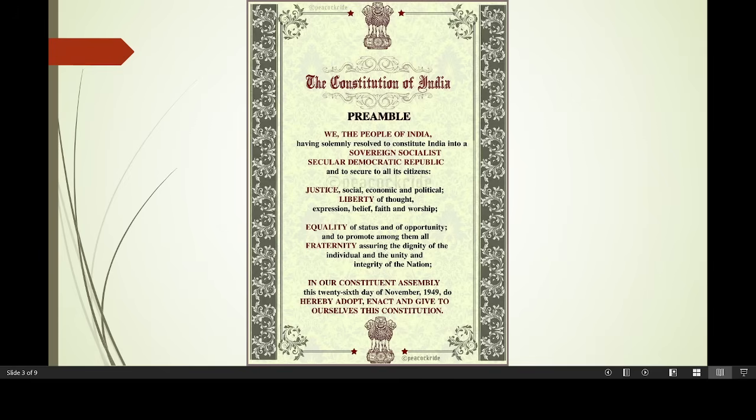Alright, I will be making it more simplified in my next slides. What you have to remember is what "We the people of India" means, and the philosophical words: sovereign, socialist, secular, democratic, republic. Also remember what is mentioned under justice, under liberty, under equality, and under fraternity, because in the exam it may ask for liberty and they will be adding social, economic and political as an option, for example.